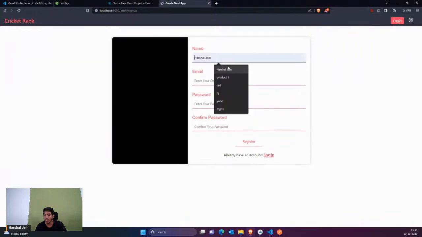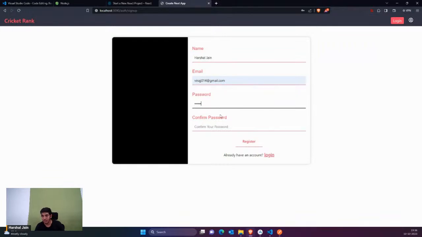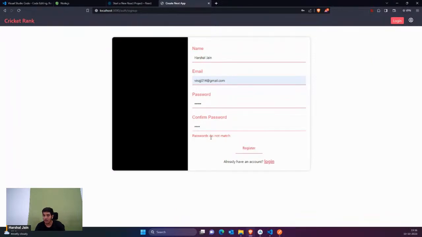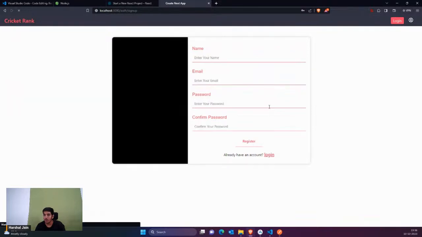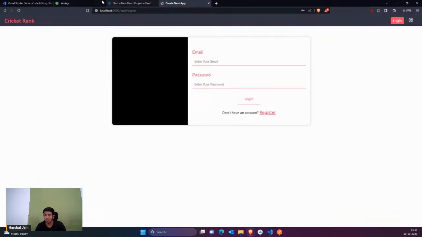Let's try to register. So suppose this is the name, this is the email, this is the password, and suppose I provide the wrong password, HJ12. Okay, so you can see password do not match. Okay, so if I provide the right password and click on register, now you can see I'm registered. If I go to MongoDB, I would see the new registered person.